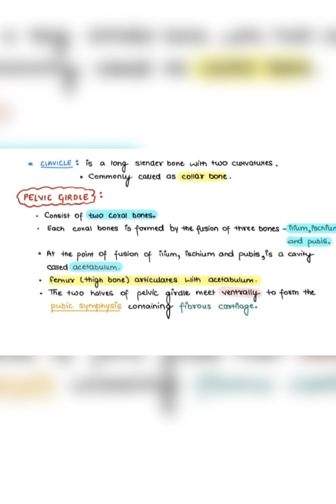Pelvic girdle, hip, consists of 2 coxal bones. Each coxal bone is formed by the fusion of 3 bones: ilium, ischium, and pubis. Acetabulum, a cavity formed at the point of fusion of these 3 bones, where the femur articulates. The 2 halves of the pelvic girdle meet ventrally to form the pubic symphysis, which contains fibrous cartilage.